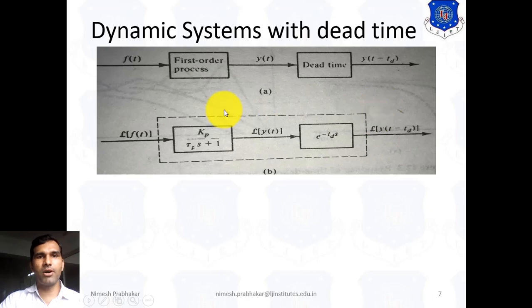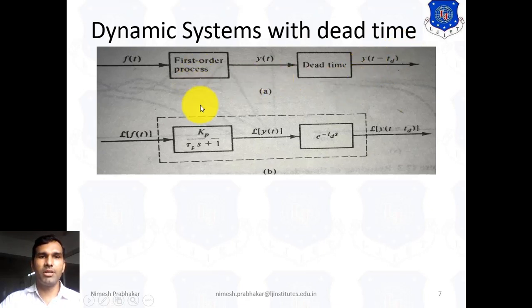Here we consider the first order system with dead time. That means this is a first order system, and here we add this block, which represents the dead time block. f(t) is the input of the first order system, and y(t) is the output of the first order system. But due to the dead time, we get some delay at the ultimate output, so we can write y(t minus τd). Here τd represents the delay.